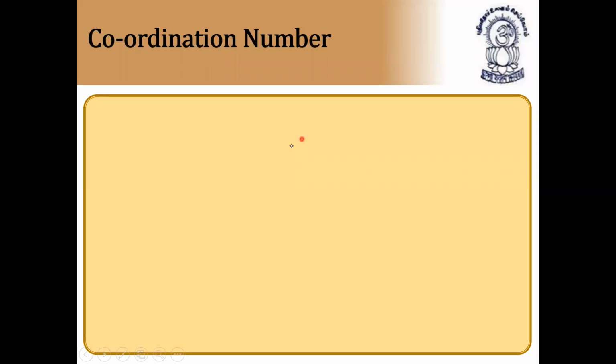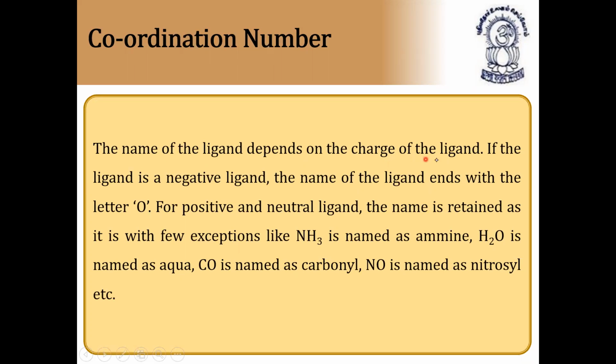Next, continuation. Now, the name of the ligand depends on the charge of the ligand. If the ligand is negative, meaning the donor atom is negative, the name of the ligand ends with O. Very, very important point. For example, CN minus is cyano, NO2 minus is nitro. Like that we have so many examples. NO2 minus, it is nitrito, sorry.